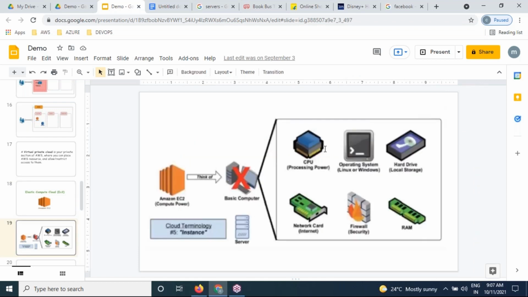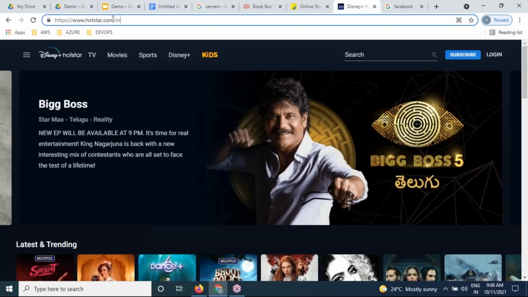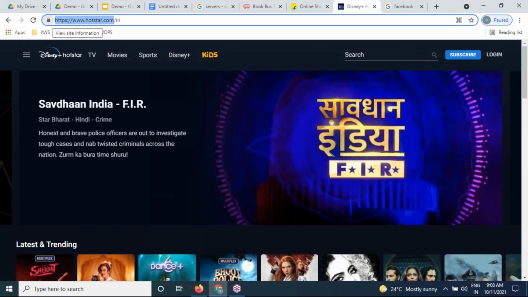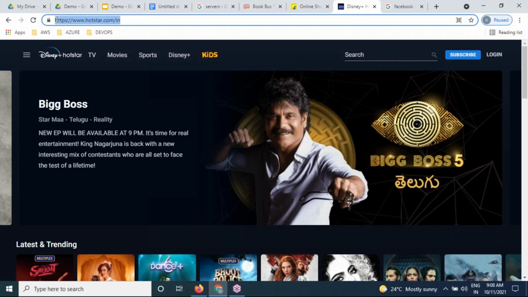With the help of EC2, we can get a server. For example, I want to deploy a Hotstar kind of application. How exactly, please? If you want to create any server, first we require a network. Even my laptop also requires a network. Without a network, I can't conduct this session and class. The same way, first we establish a network. On top of this network, we create an EC2 instance, which is nothing but a server. On top of it, we deploy our application. Then we access it over the internet as an application.